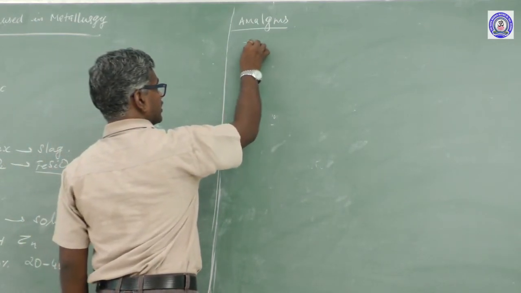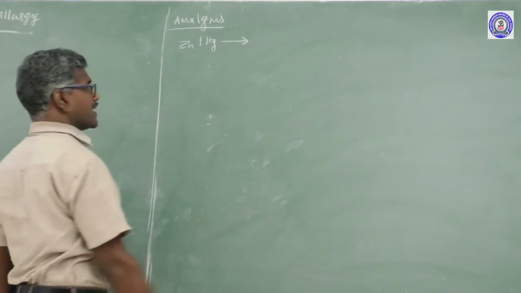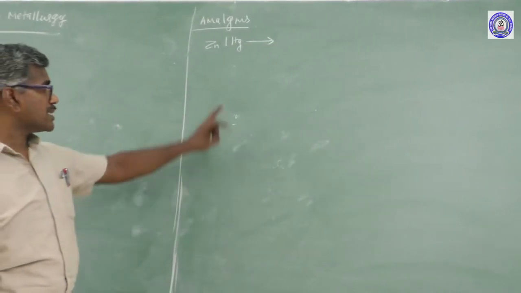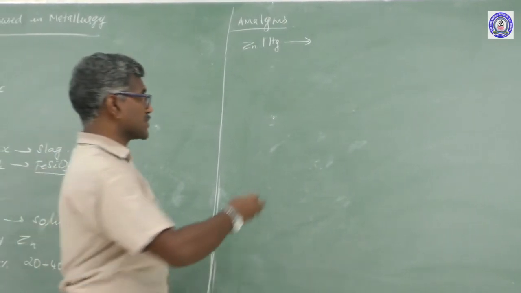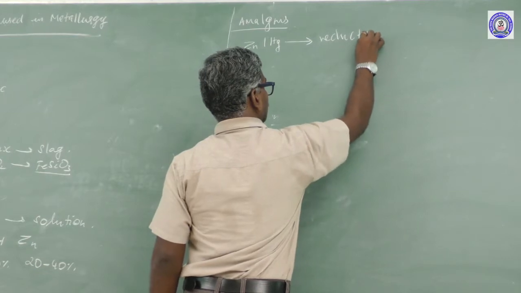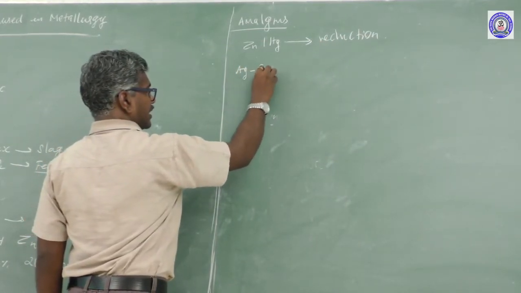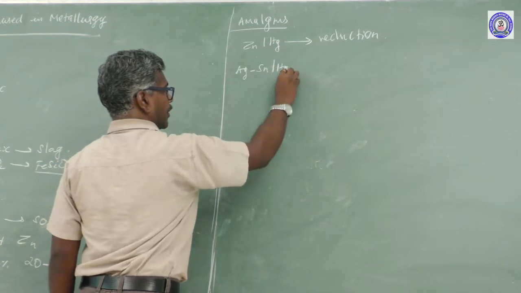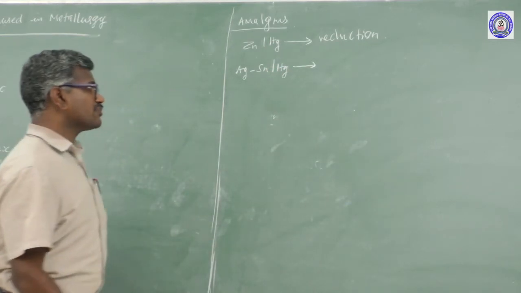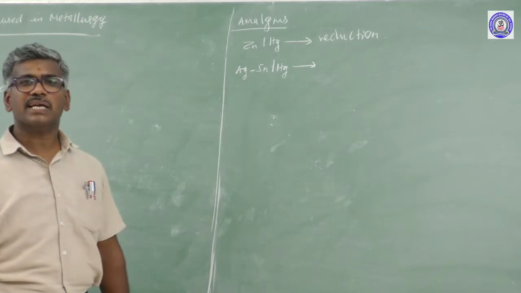For example, zinc amalgam. What are the uses of zinc amalgam? This one is used for reduction purposes. Another one, silver tin amalgam. What are the uses of silver tin amalgam? This one is used as a dental filling.